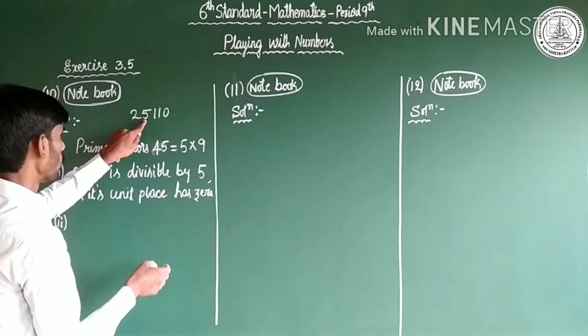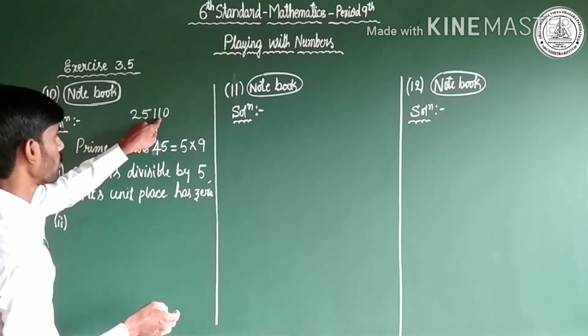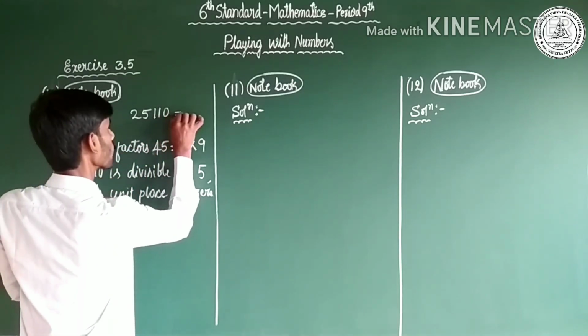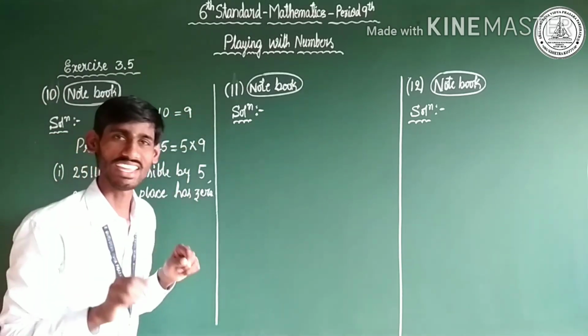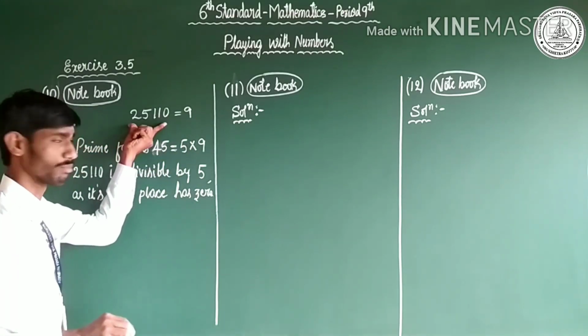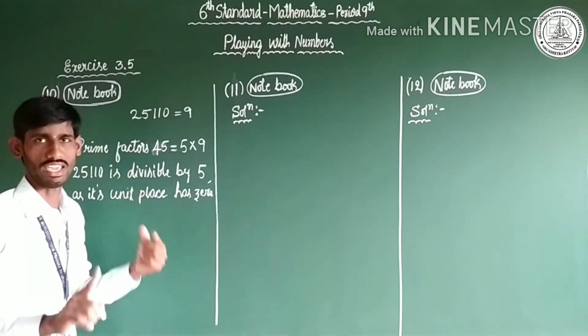Observe here. 2 plus 5 plus 1 plus 1 plus 0 is equal to 9. Yes, the total sum is 9. 9 is divisible by 9. So the given number is divisible by 9. Okay.